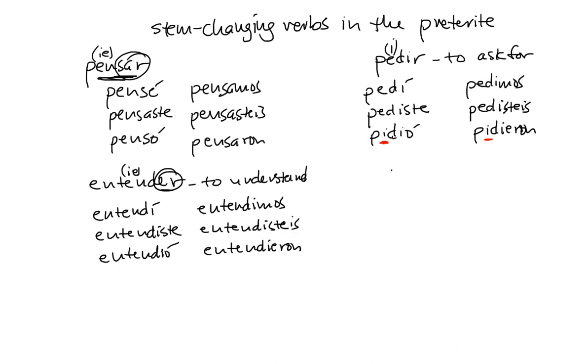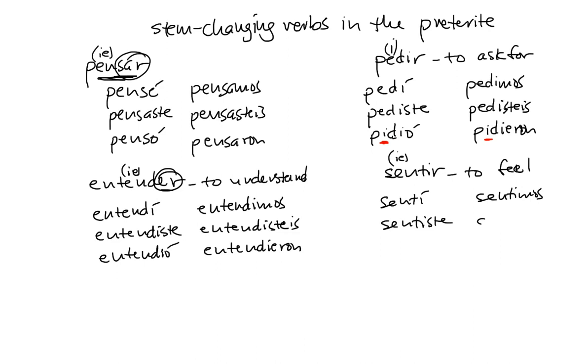The verb sentir. Stem changing IR, this goes from E to IE. This is of course to feel. Regular in four forms. Sentí, I felt. Sentiste, you felt. Sentimos, we felt. Sentisteis, y'all felt.